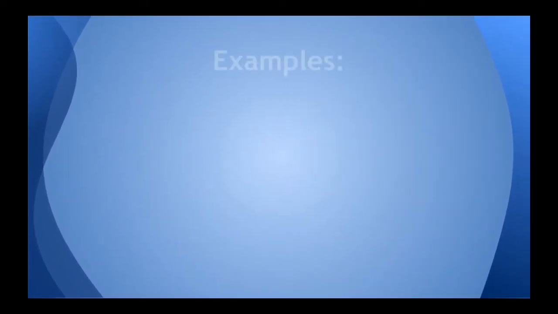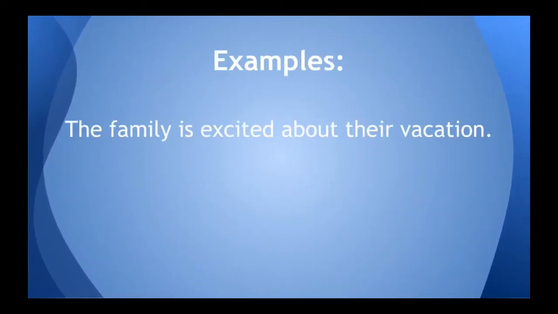So let's look at an example. The family is excited about their vacation. The family is our subject. Now, the family could include more than one person, but in this case, we're talking about the singular subject that is just the family as a whole. So it's singular. So it therefore has to go with the singular verb is.